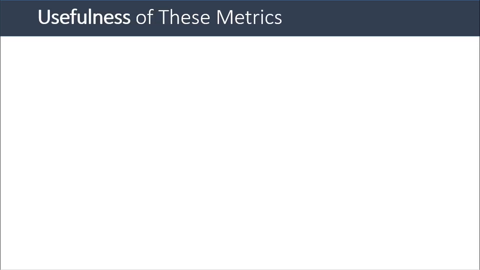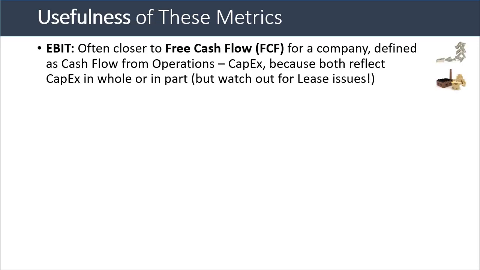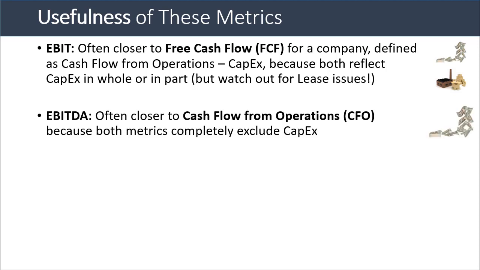And then finally, the last point here, the usefulness of these metrics. So EBIT is often closer to free cash flow for a company, which is defined as cash flow from operations minus CapEx, because both EBIT and free cash flow reflect CapEx, either 100% of it or part of the CapEx due to the depreciation. There are some lease issues once again, but this is the basic idea. EBITDA is often closer to cash flow from operations because both metrics completely exclude CapEx.